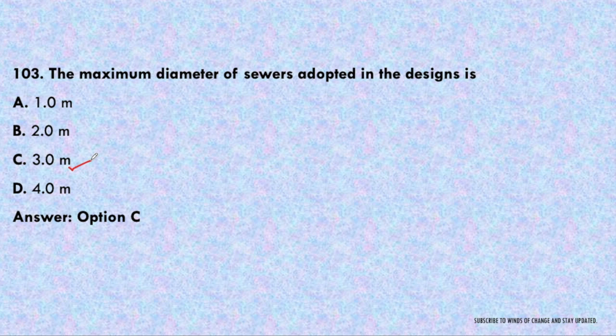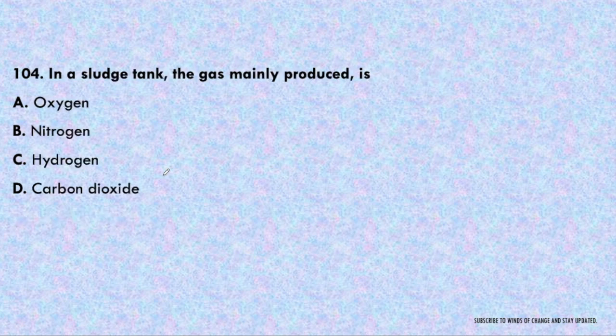Okay. Next question. In a sludge tank, the gas mainly produced is oxygen, nitrogen, hydrogen or carbon dioxide. In the sludge tank, which gas will be mainly produced? It is a very easy question. The main gas that will be produced is carbon dioxide. I have explained about sludge tank and their process in the video of revision of wastewater engineering. You can visit this video after watching this one from the link that is given in the description box.